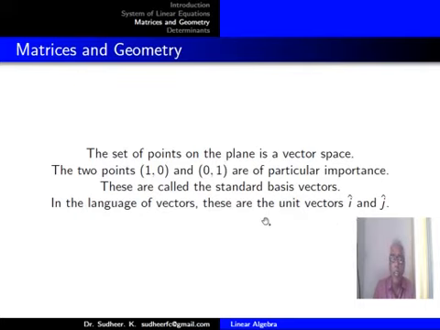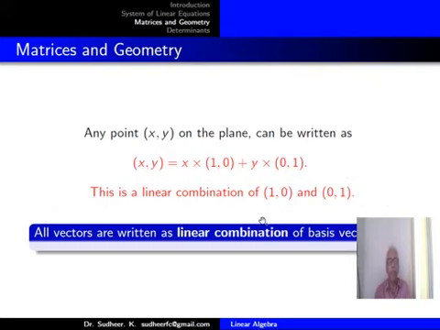Any vector on the plane can be written using i and j. If r is a vector with initial point the origin and end point a point (x, y), then the point (x, y) can be written as a vector in the form xi plus yj. So i and j are able to define, or produce, any point on the two-dimensional plane.